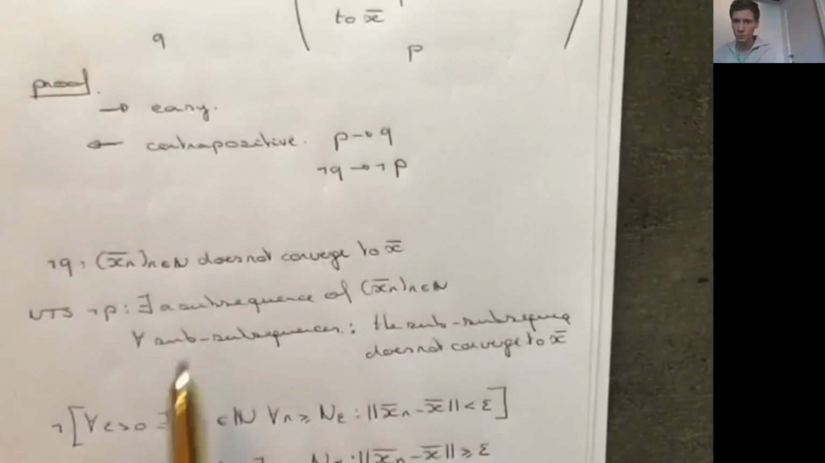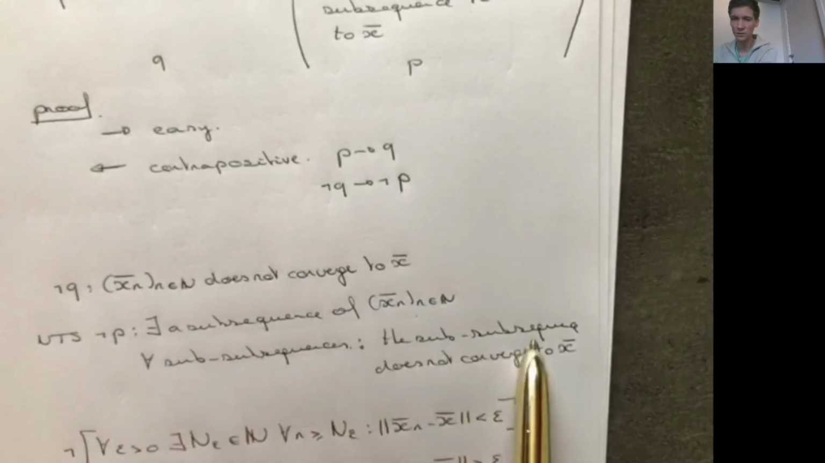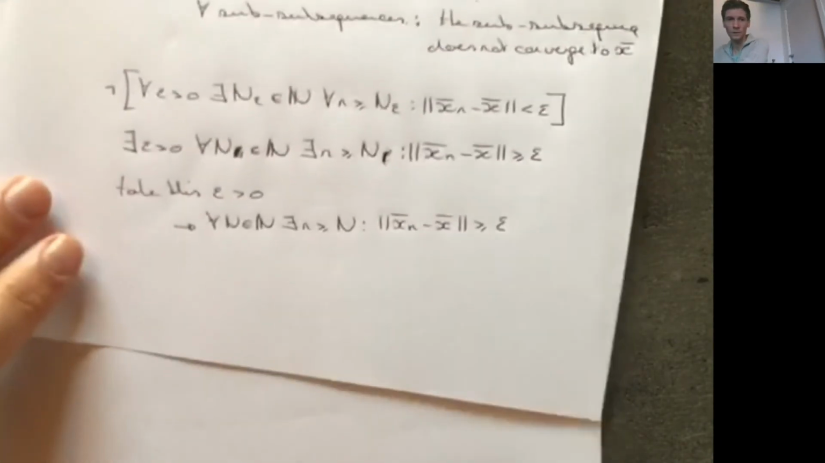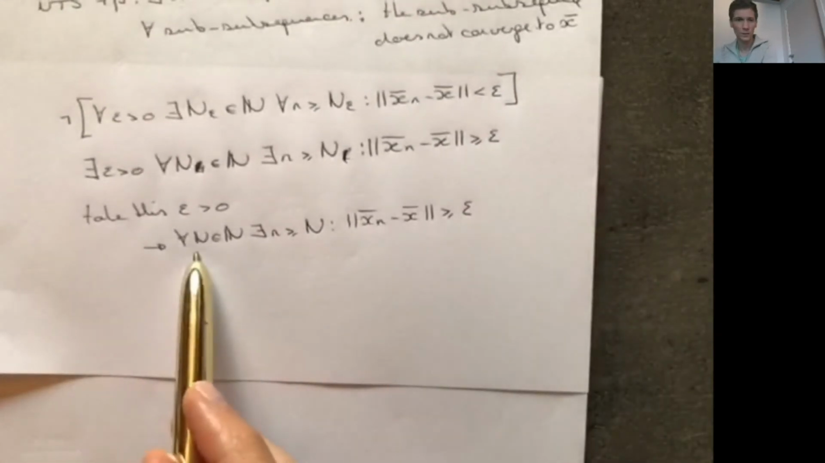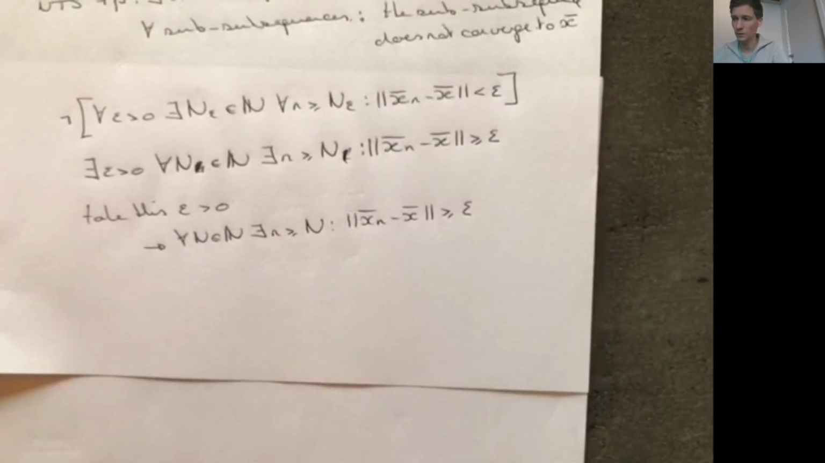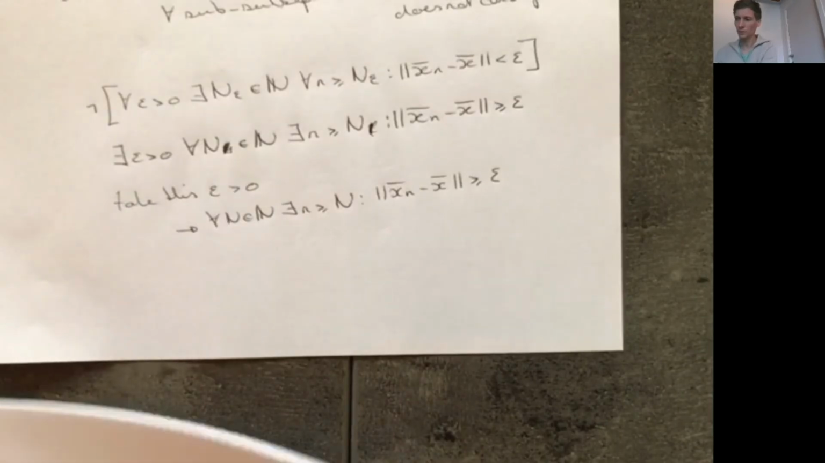So what we're going to do is use this definition to create a subsequence that satisfies the condition that any subsequence of this subsequence doesn't converge to x. So how are we going to do this? Well, we're just going to plug in numbers for this big N here, and this will generate a subsequence. How is it going to work?